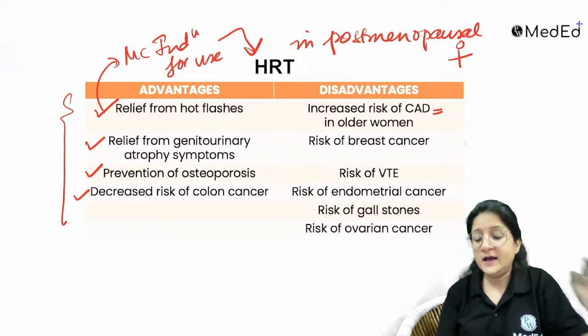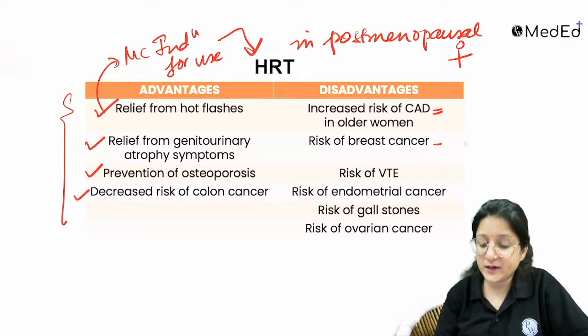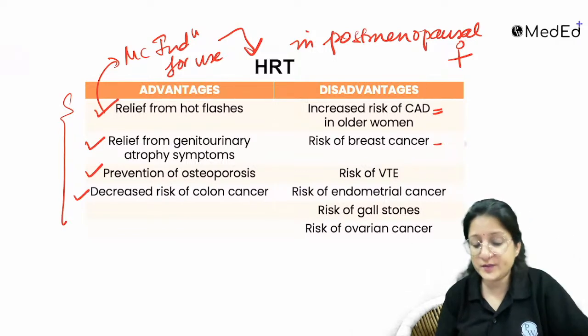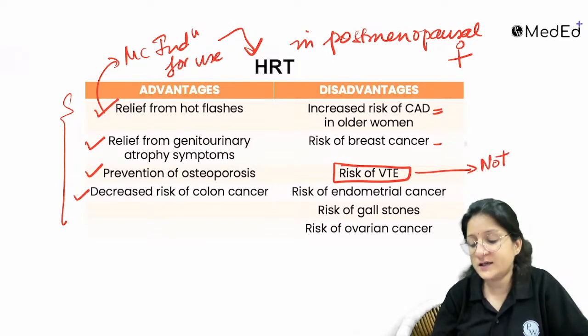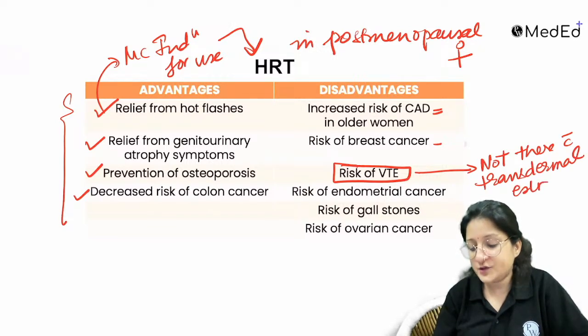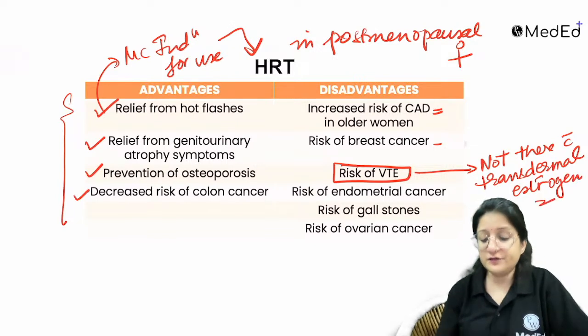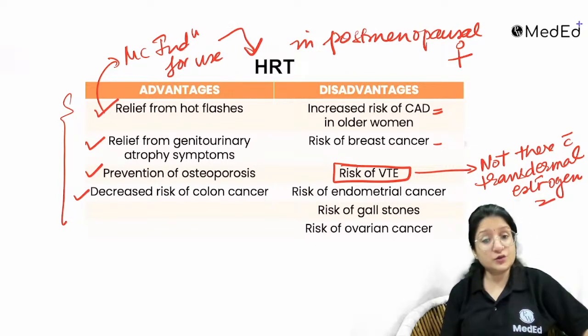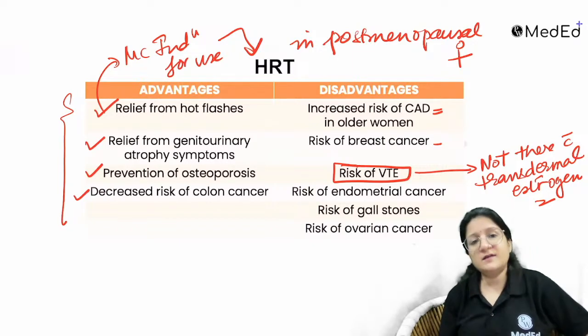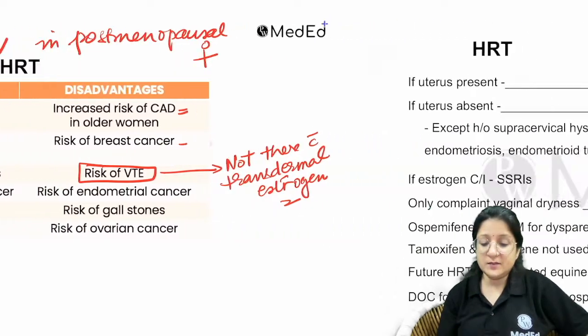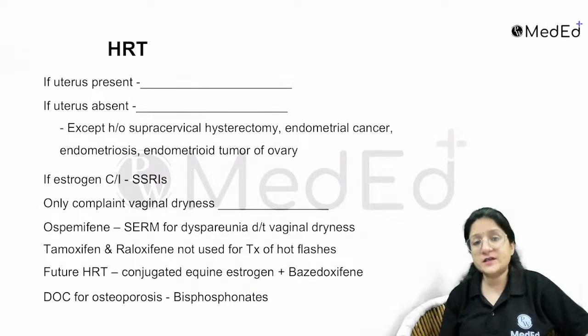In older women, risk of breast cancer is there. This is particularly because of the progesterone complex. Risk of venous thromboembolism is also there. It is not there with transdermal estrogen. Risk of endometrial cancer is also a disadvantage of HRT. So remember some important pointers here.